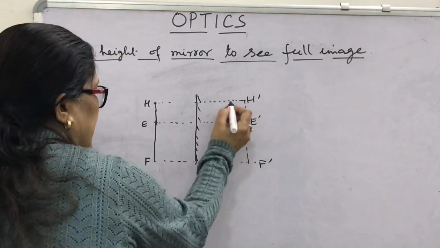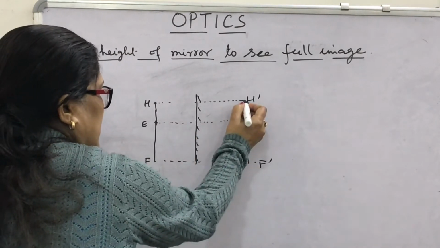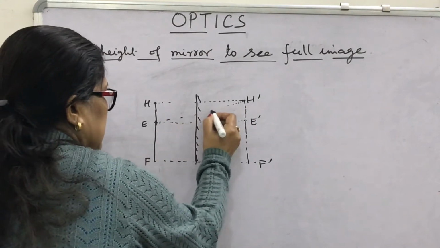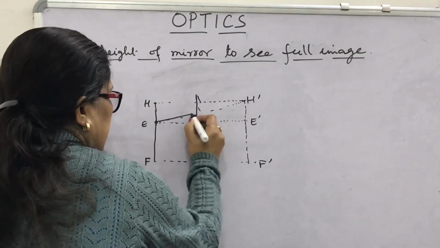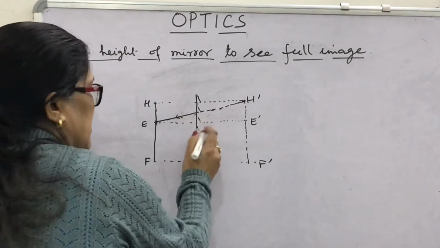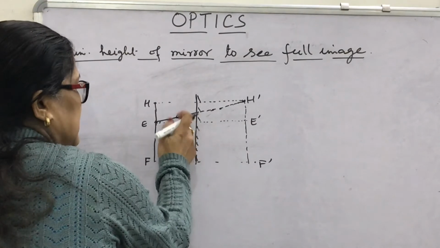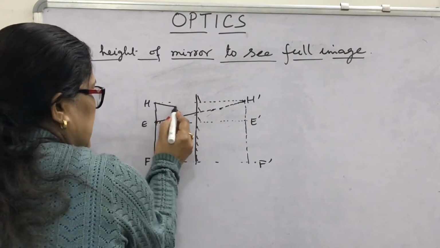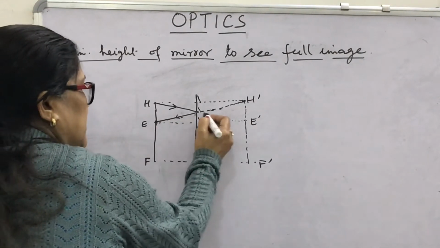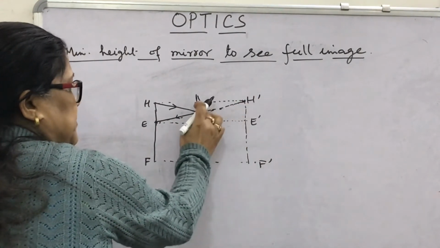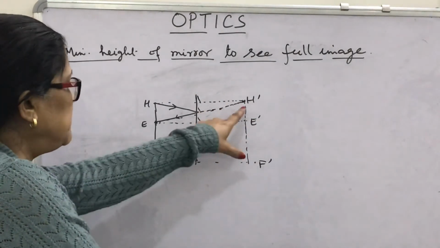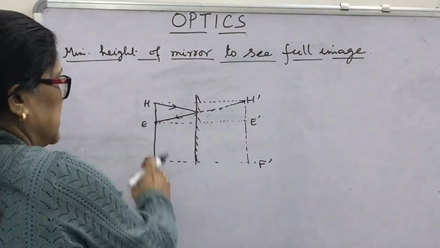So if you find that at the eye, this H dash is the image of the head, then if you join this like this, this is the ray which is coming from H dash. Okay, not actually coming from H dash, it is coming from the object H, that is the head of the person, and it is reflected in such a way that on extending back, it appears to be coming from H dash. What I told you was to mark the points at the same distance as the distance of the object.